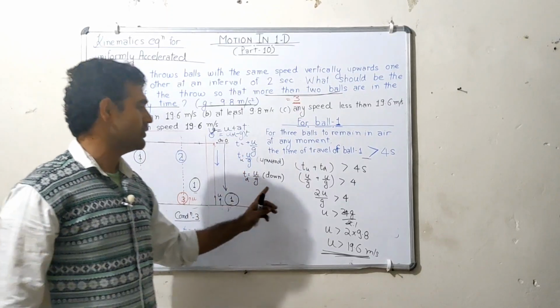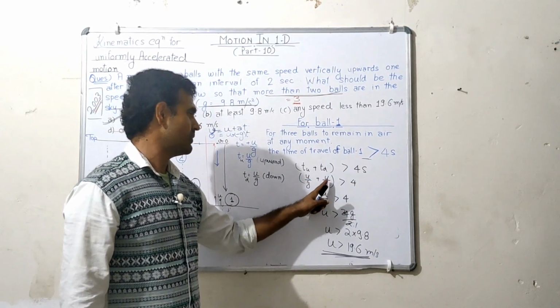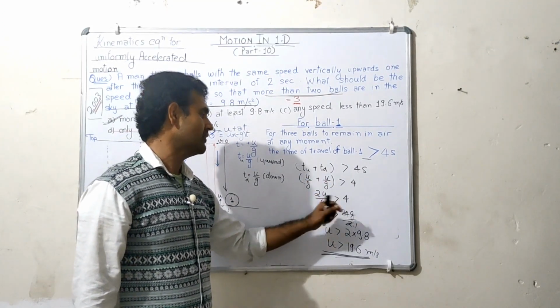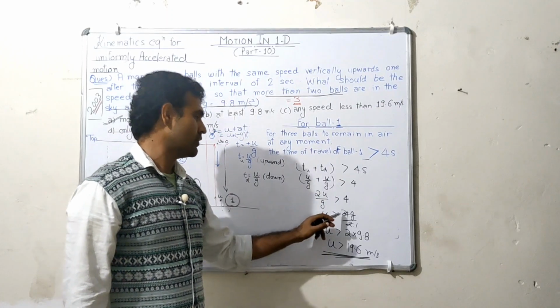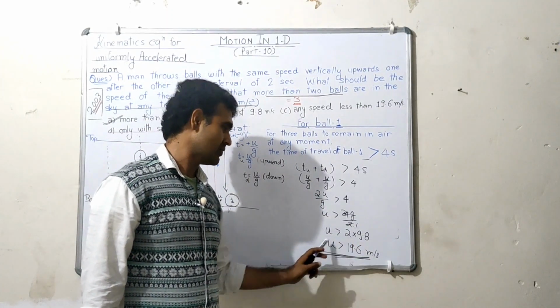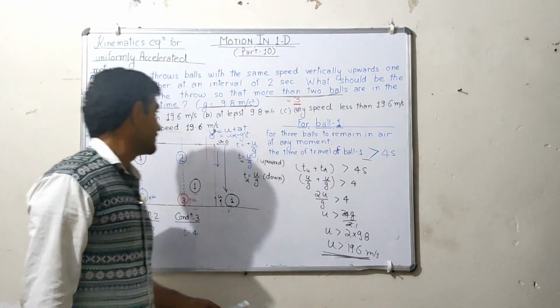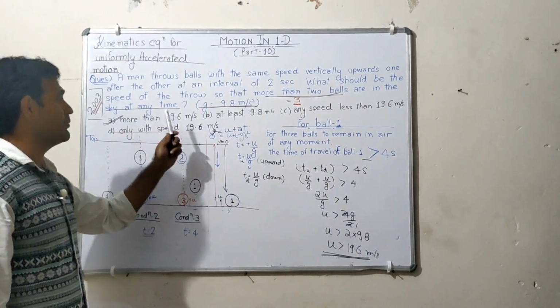So both times have been placed over here: u by g plus u by g gives 2u by g, which must be greater than 4. So u is greater than 2 into 9.8, that is 19.6. So u must be greater than 19.6, so this is the answer, more than 19.6.